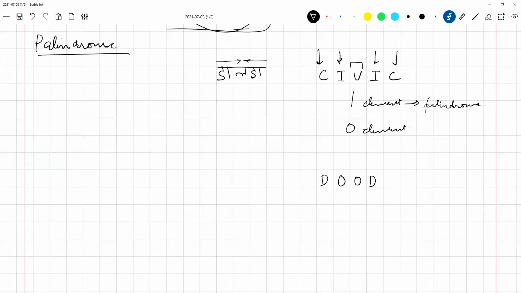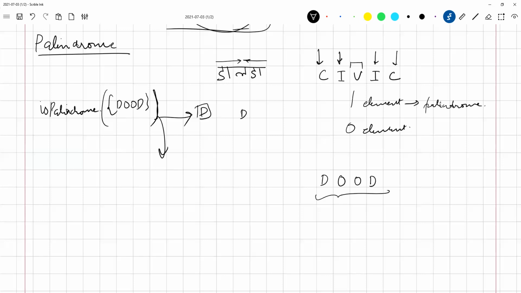Okay, so let us look at this. What is going to happen in this particular case? It is going to call the function. Let us call that function is palindrome. We are going to call is palindrome with D O D as the input, and then I'm going to divide this into two parts. What are the two parts? I'm going to check whether D and D are the same, equivalent, and I'm going to call is palindrome again with the input as O.